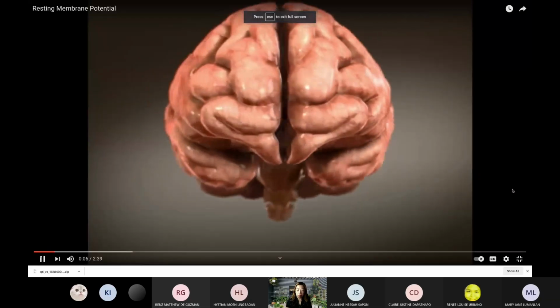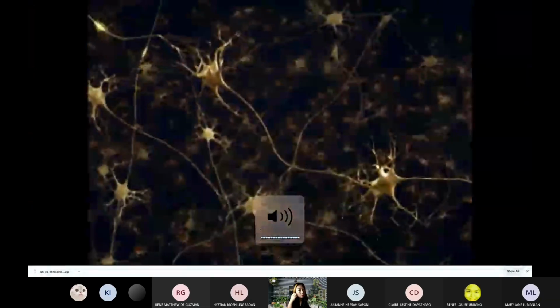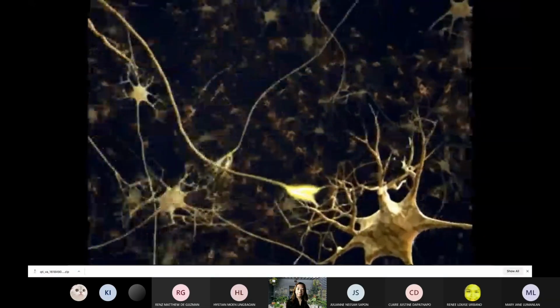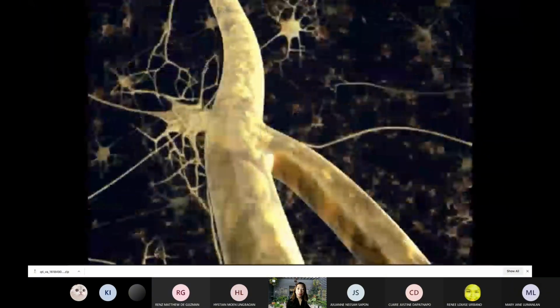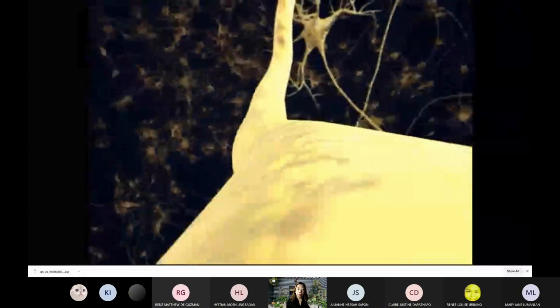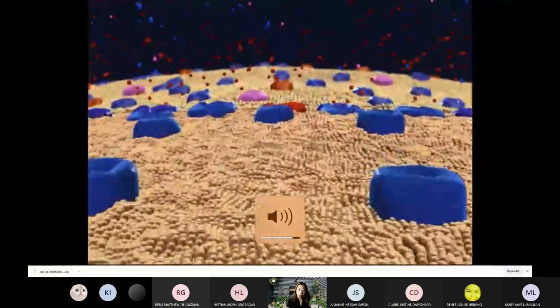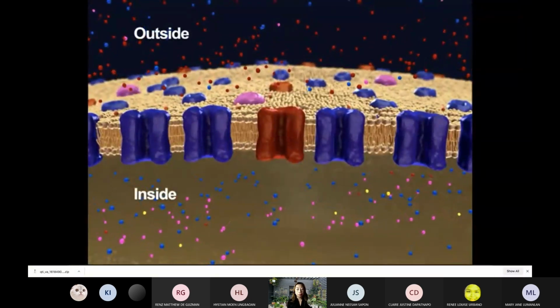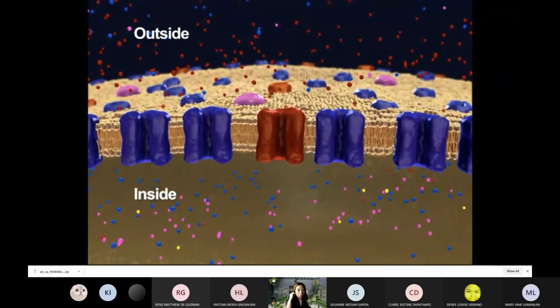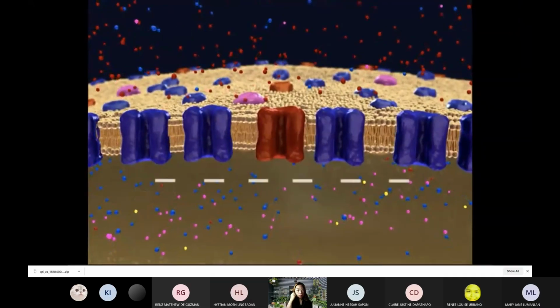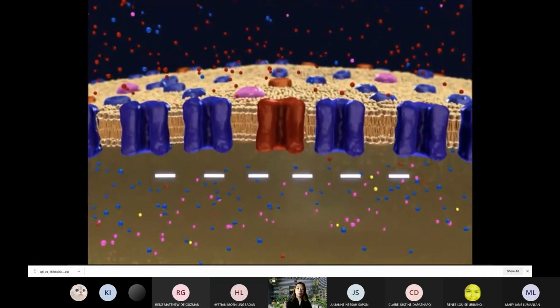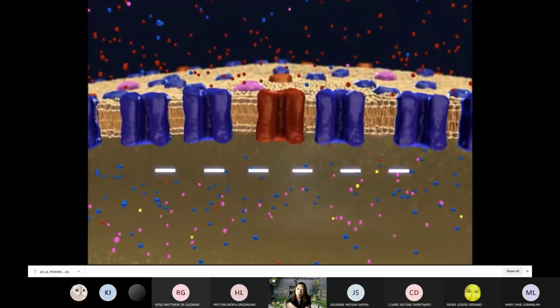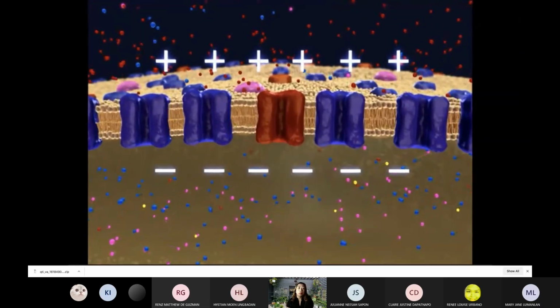The human brain alone contains about 100 billion nerve cells, called neurons. A neuron, like every other cell, has positively and negatively charged ions inside and outside. Further, a resting neuron has a greater negative charge on the inside surface of the plasma membrane and a greater positive charge on the outside surface.